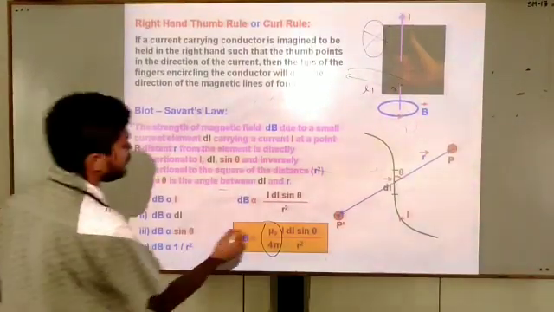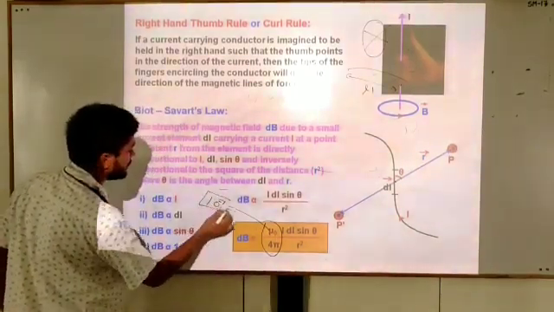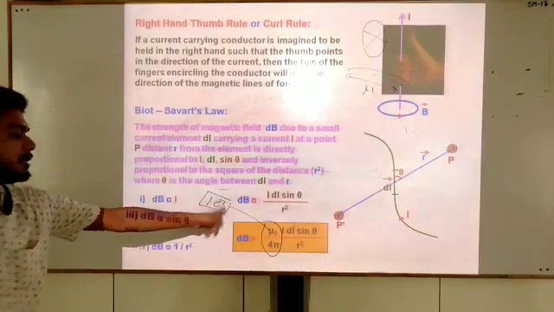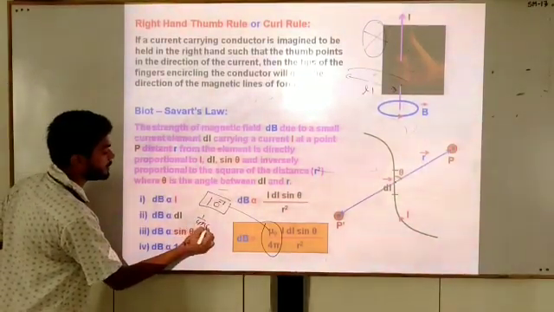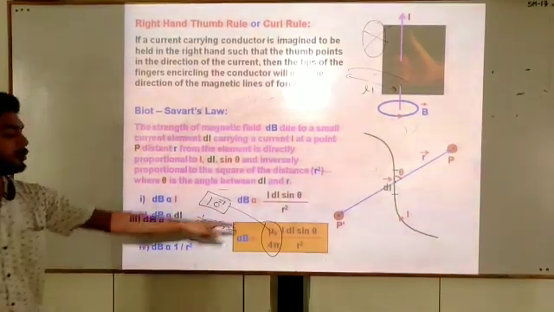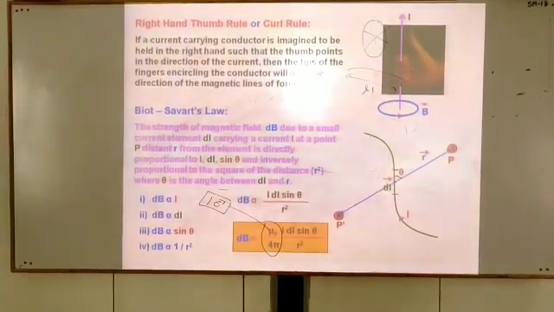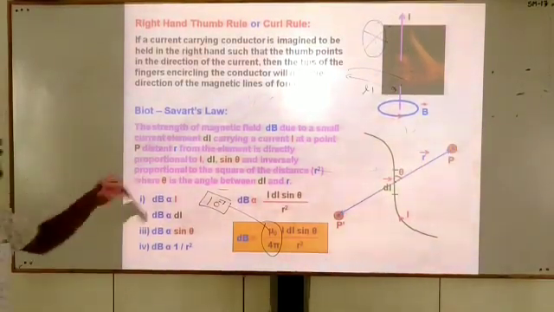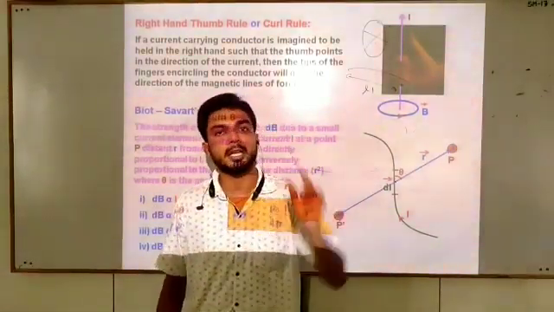The value of mu naught upon 4 pi is 10 to the power minus 7. Similarly, 1 upon 4 pi epsilon naught is equal to 9 into 10 to the power 9. This is the Biot-Savart law, and this law is applicable only for a small current element.